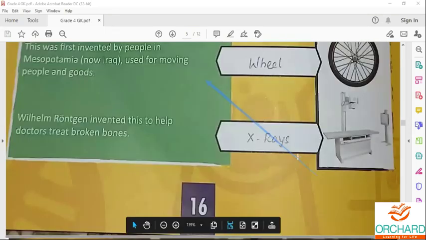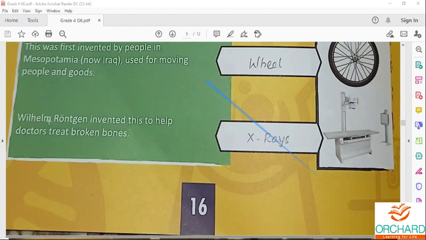Last one is X-ray. Wilhelm Röntgen invented this to help doctors treat broken bones. X-ray means X radiation, a penetrating form of high energy radiation.